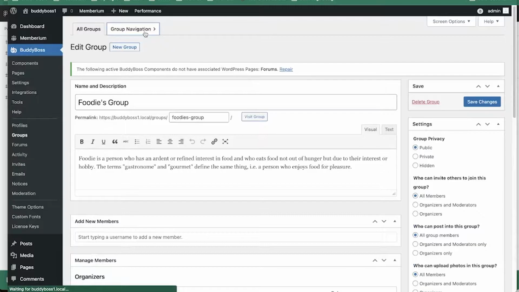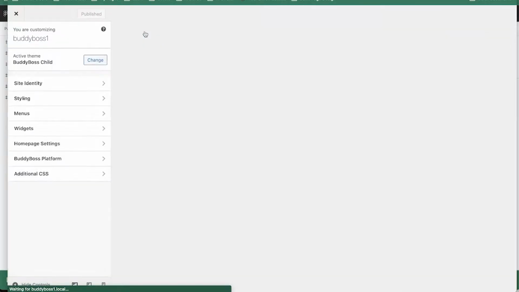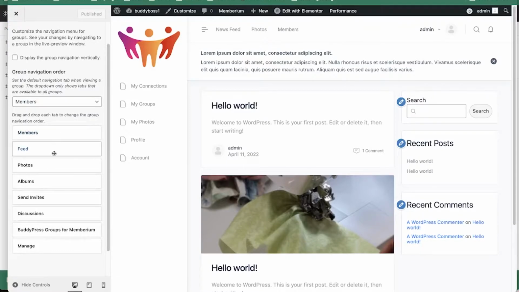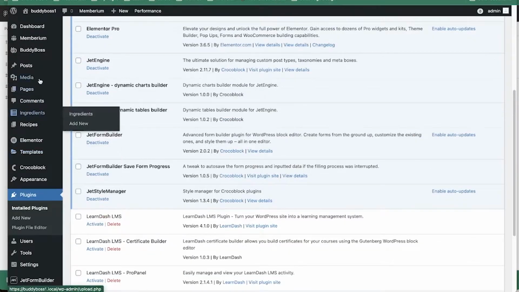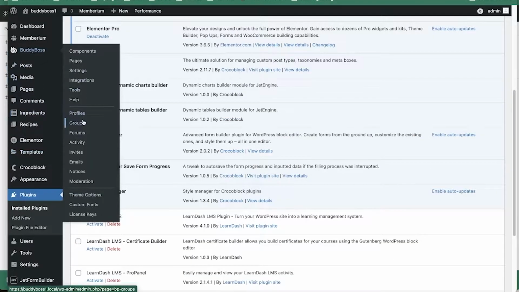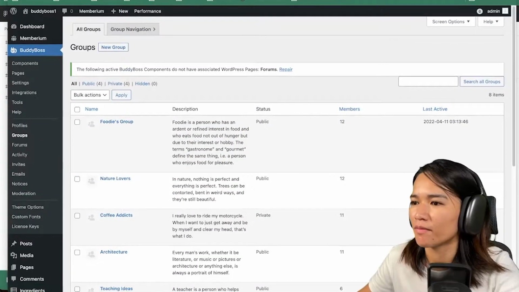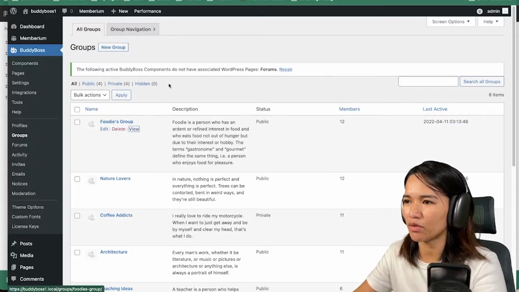On the next tab, let's check group navigation. In the group navigation, we have this option to display the group navigation vertically. Let's just open one of the groups to see what you'll get.